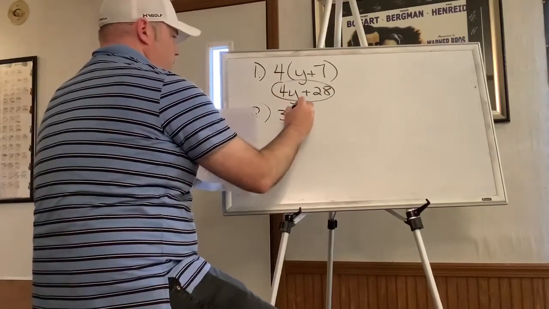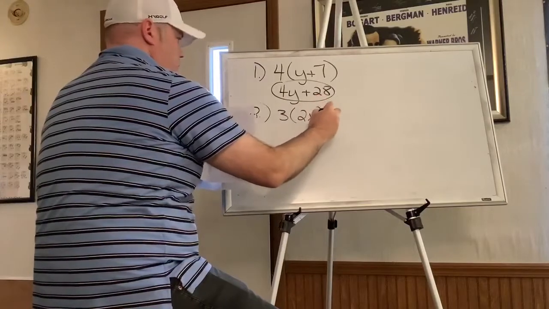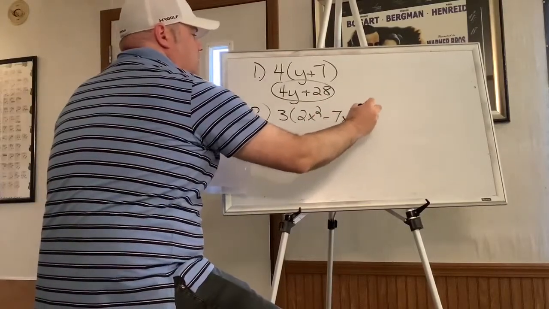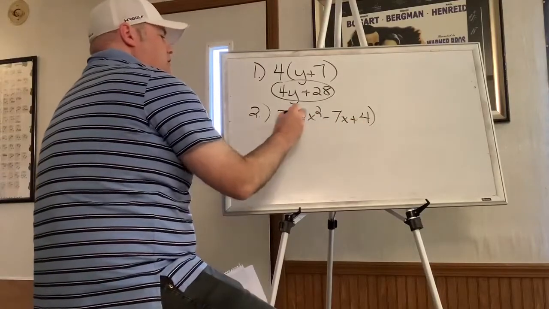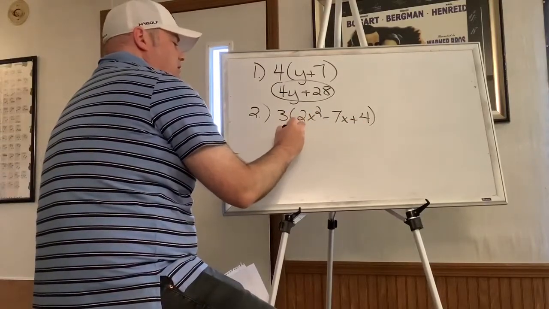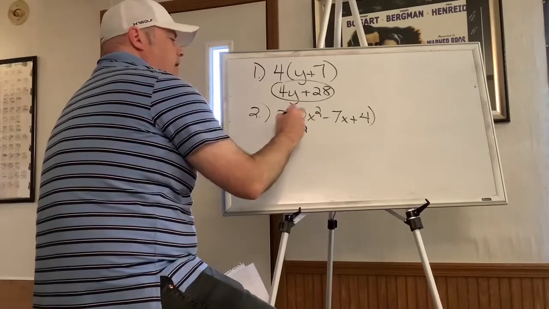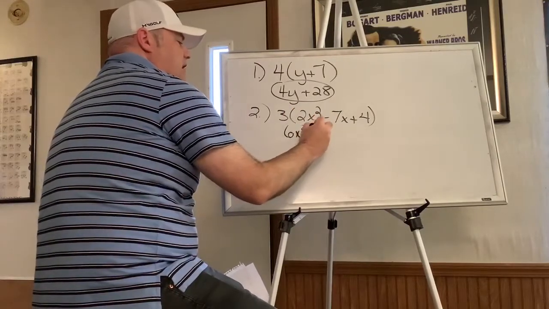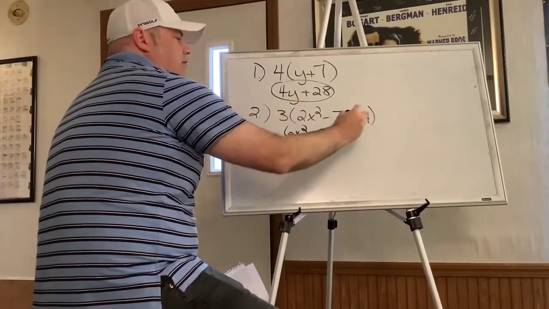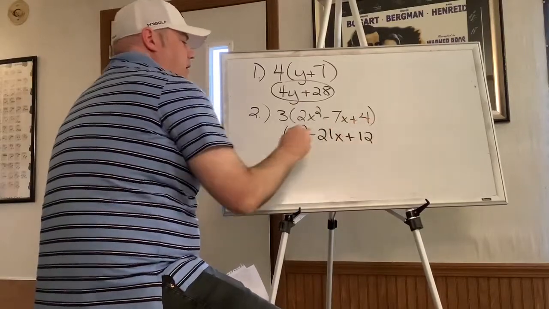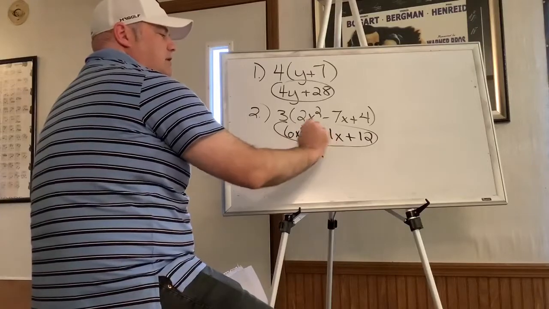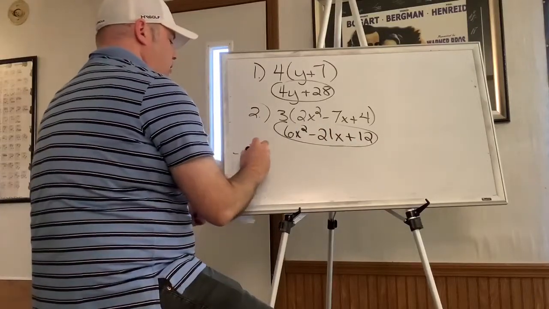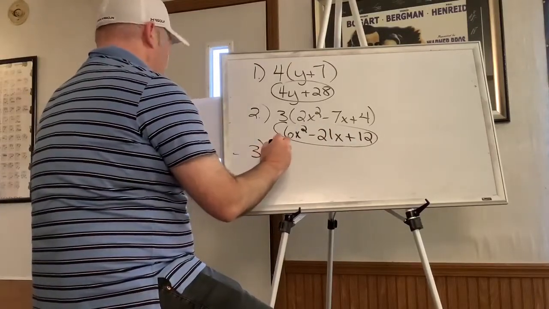Then we had one that was a little bit longer. It was a monomial times a trinomial. This is 3 terms. So 3 times 2x squared is 6x squared. 3 times negative 7x is negative 21x. And 3 times 4 is 12. Here's where you have to stop. You can't combine these x's because one's squared, one's not, and that's a number without a variable.